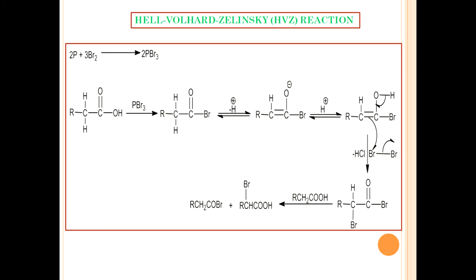Here phosphorus trihalide is formed by the action of phosphorus and halogen.